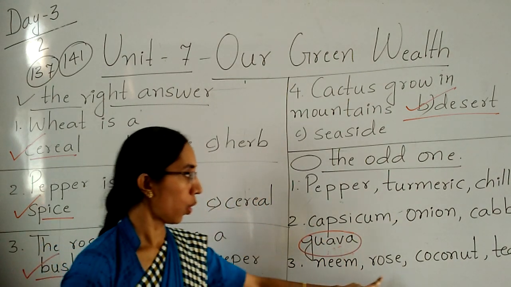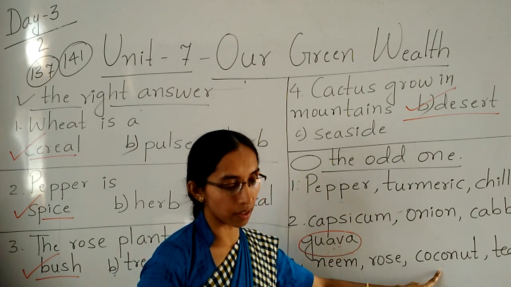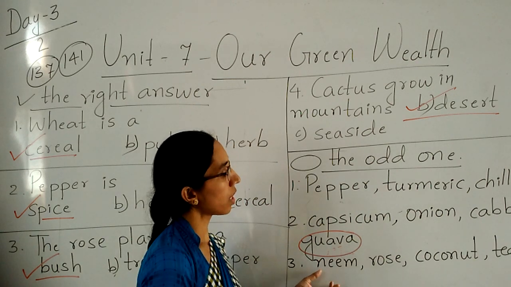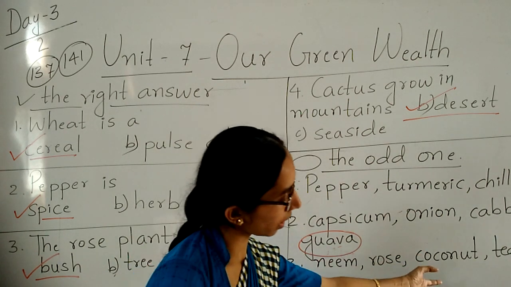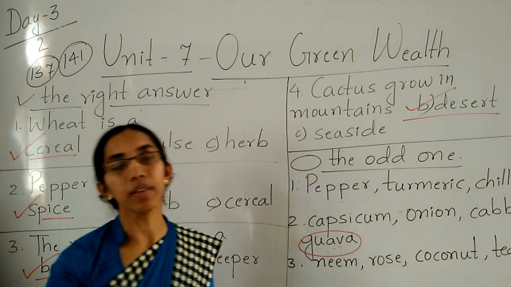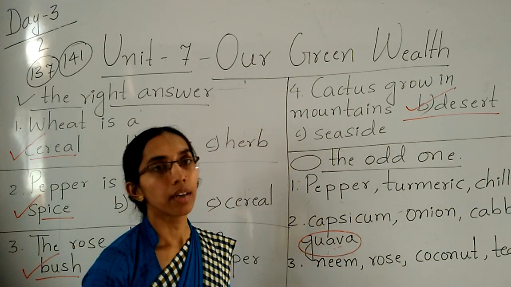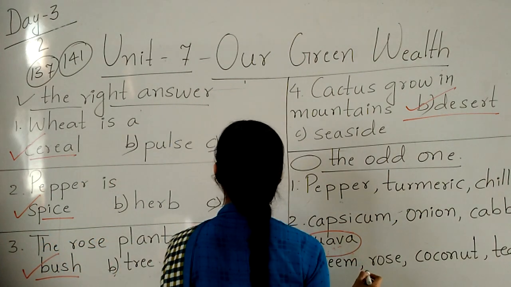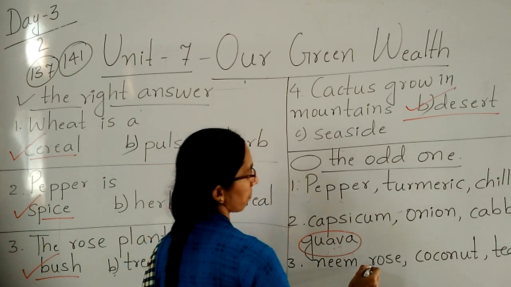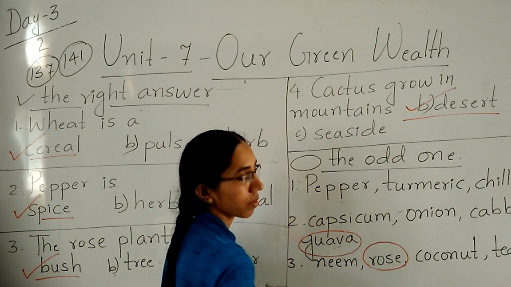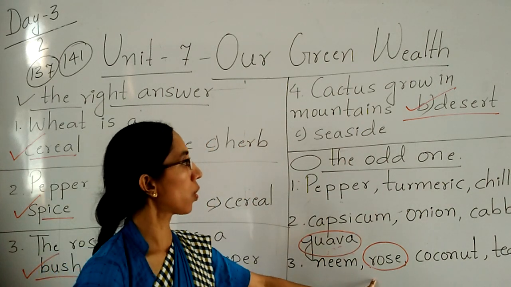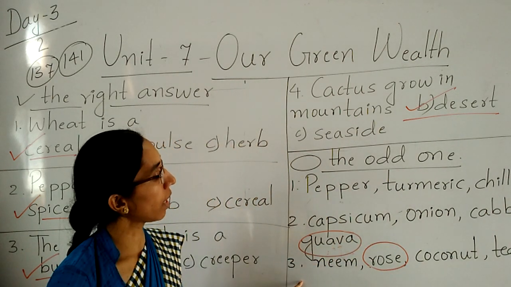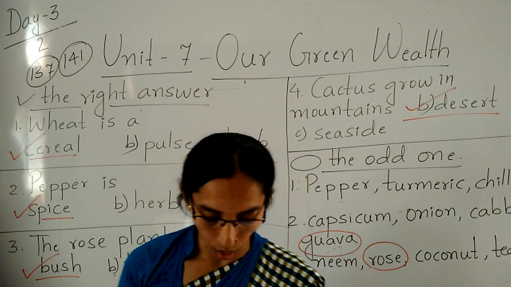Name rose, coconut and then teak. Here coconut and teak, it's a tree. These all three are trees. But rose is not a tree. It is a bush, a bush plant. So here the odd one is what? Rose. In the first one, brinjal. In the second, guava. And in the third, it's a rose.